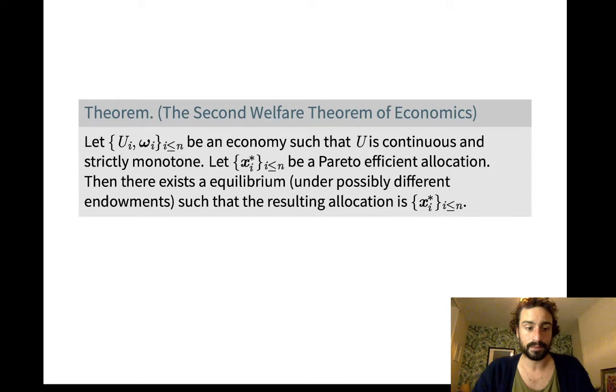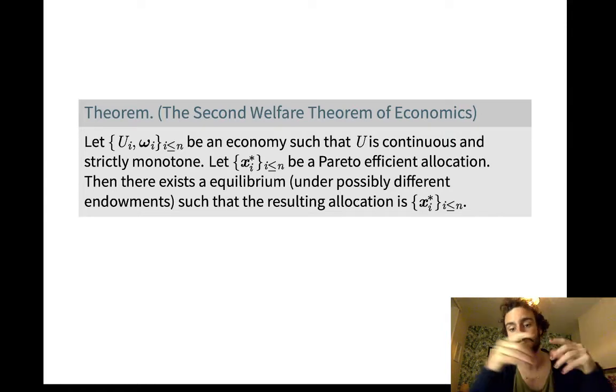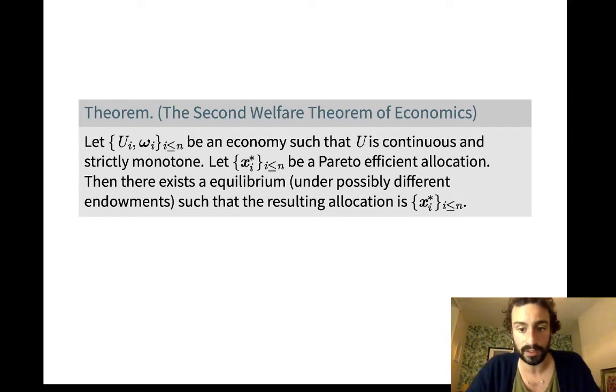So let's state the theorem. It says if (u_i, omega_i) is an economy, so utility functions and endowments for each agent, u is continuous and strictly monotone, and then we pick out some Pareto efficient allocation, x*, then there exists an equilibrium where we might have to change the endowments such that the resulting allocation in that equilibrium is x*.